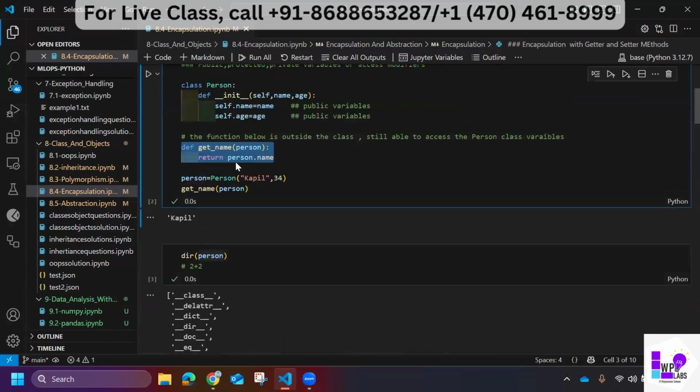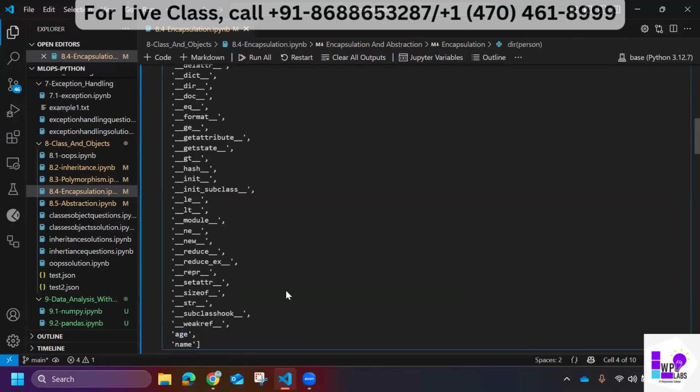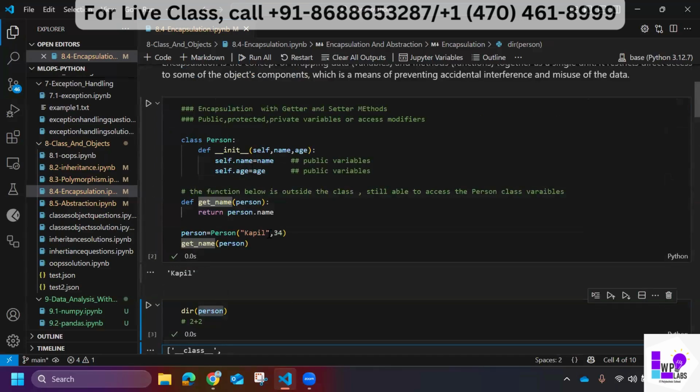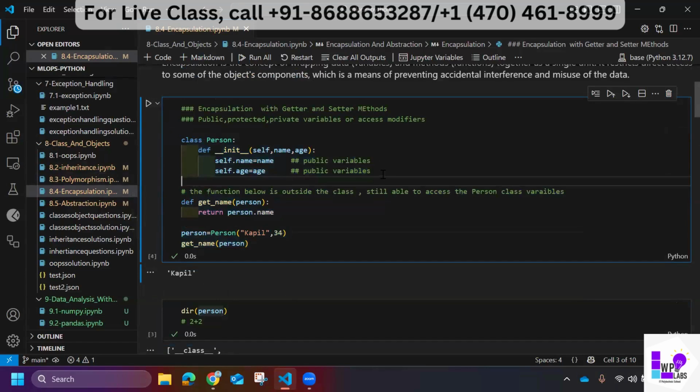Okay, so that's why we do not have get_name in the properties. We only have age and name. This is just a simple example from our previous polymorphism and inheritance example. There is nothing new here. All we want to demonstrate or understand is that these are public variables, so these are accessible outside of the class.